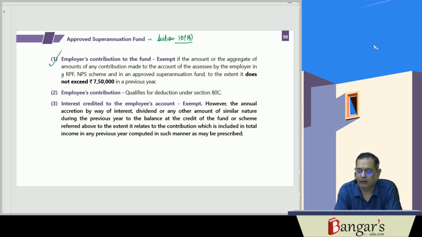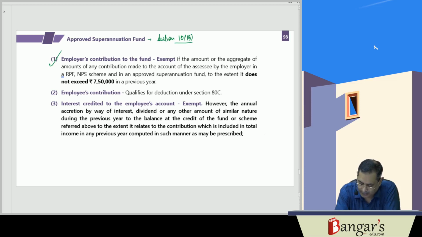However, if the aggregate amount contributed to the recognized provident fund or NPS account and the approved superannuation account does not exceed rupees 7,50,000 in the previous year, then it is exempt.